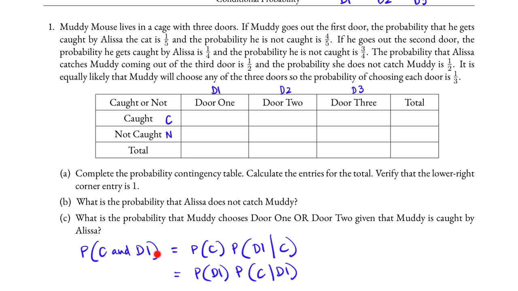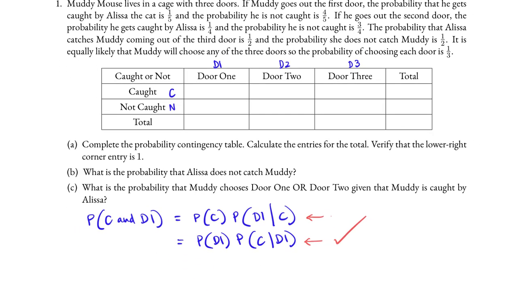Muddy leaves door 1 and then gets caught. The first formula is used only if Muddy gets caught first. The second formula is used when Muddy leaves door 1 first, and that is the case.